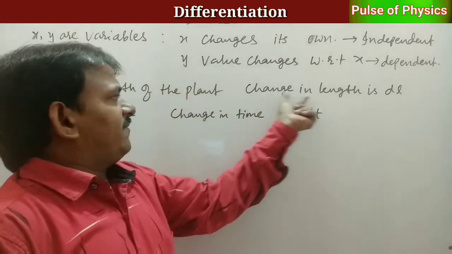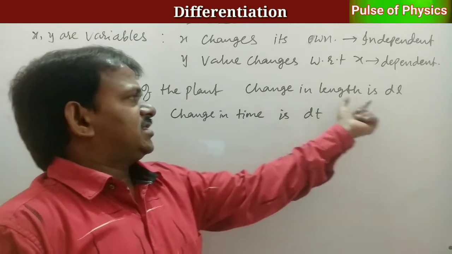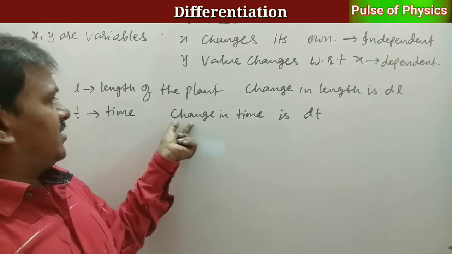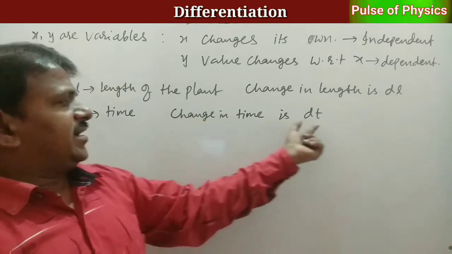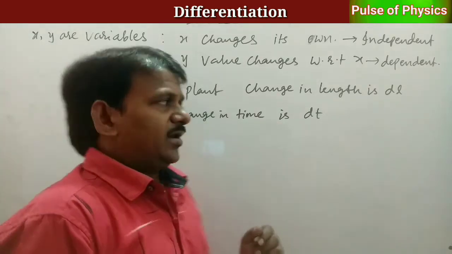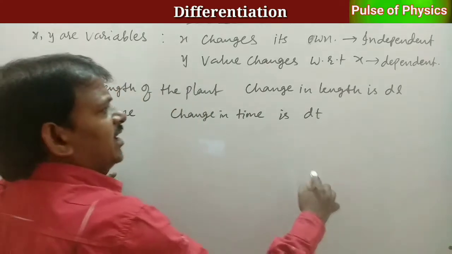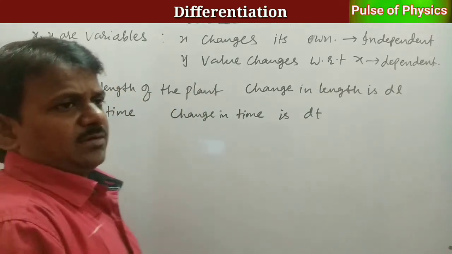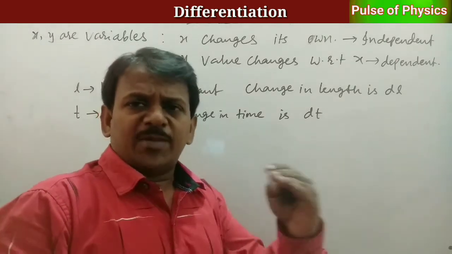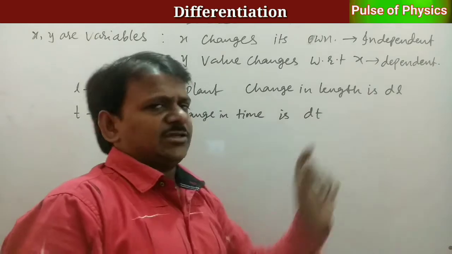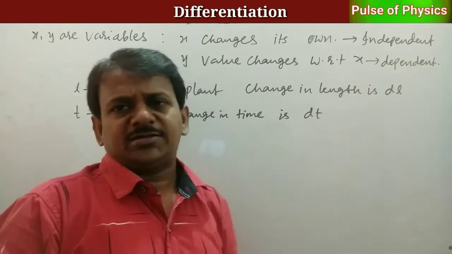Whatever it may be, the variation or change in length week by week is dl. The time for 1 week is dt. Right? Here, when time is going on, the length of the plant increases week by week. For every week 1 centimeter, let us assume it is growing like that.